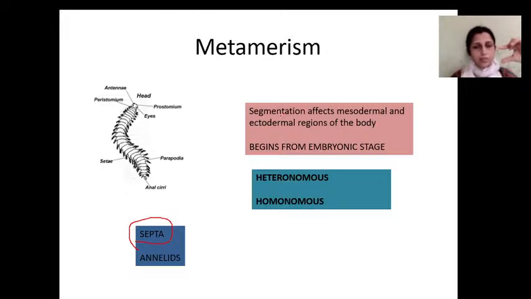Outside, you can see these segments, and this segmentation starts from the ectodermal region. The formation of these individual units begins from the ectoderm. In the ectodermal region you will see a depression, and it extends till the mesodermal region. Ectodermal separation, then mesodermal separation, and that is known as metamerism. So segmentation affects the mesodermal and ectodermal regions of the body.